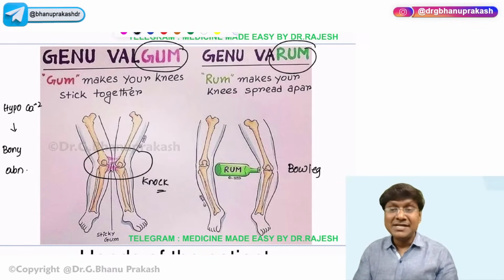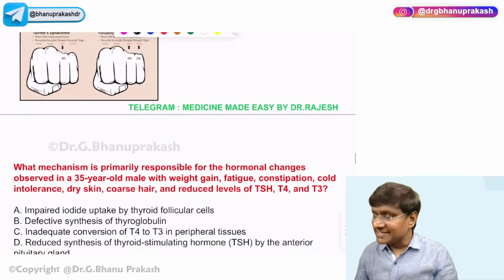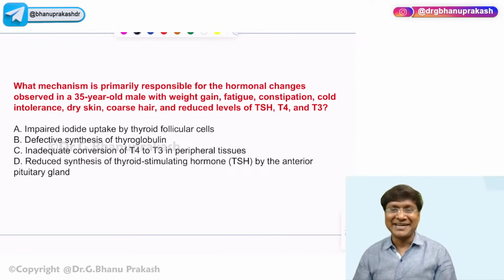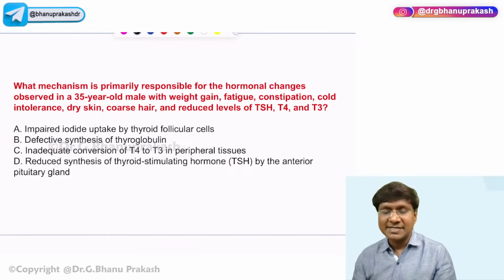So this is about the discussion related to the parathyroid, that is hypo and as well as hyperparathyroidism. Done? Now, we'll move on to the discussion related to the thyroid gland. Yes, so we'll do some quick questions on the thyroid. What mechanism is primarily responsible for the hormonal changes observed in a 35-year-old male with weight gain, fatigue, constipation, cold intolerance, dry skin, coarse hair, and reduced levels of TSH, T4, and T3?